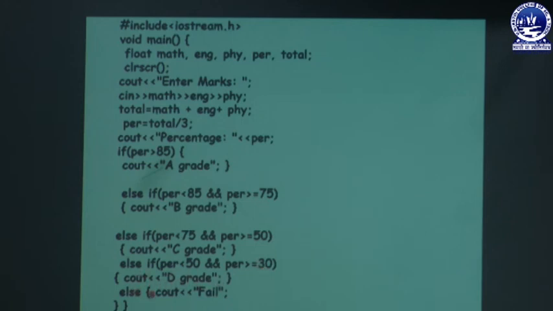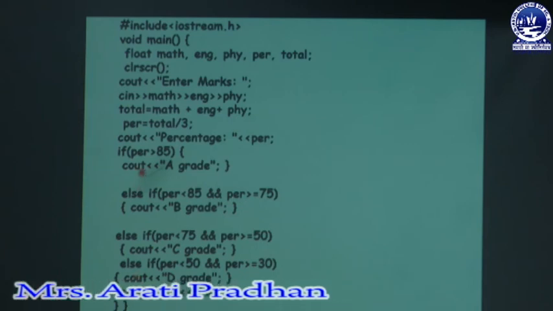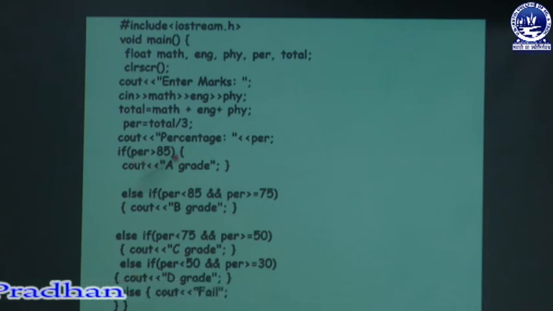Else, here I have used one else part. If all these conditions are false, it means that percentage is not greater than 85, not greater than or equal to 75, not greater than or equal to 50, and not greater than or equal to 30. It means it is obvious the percentage is less than 30, then the output will be fail.